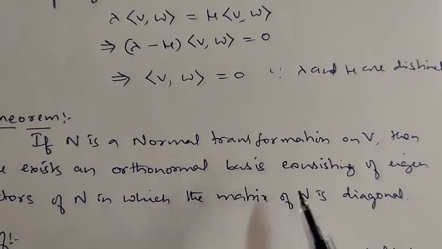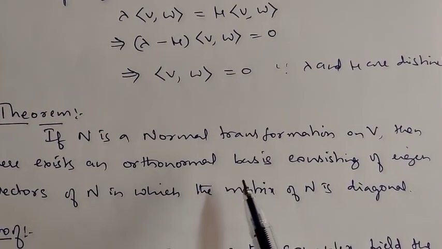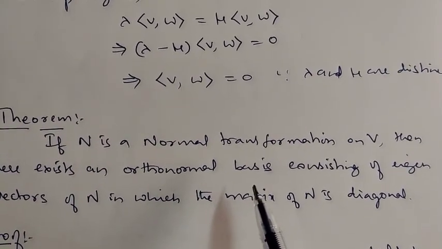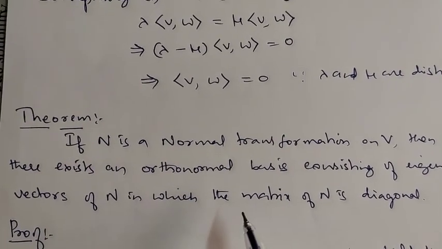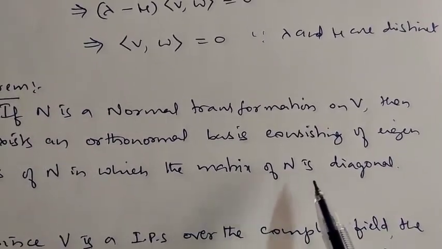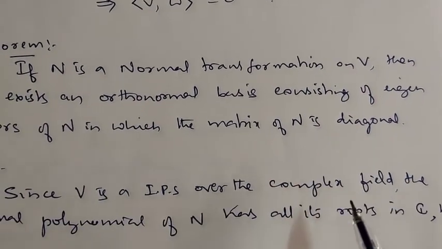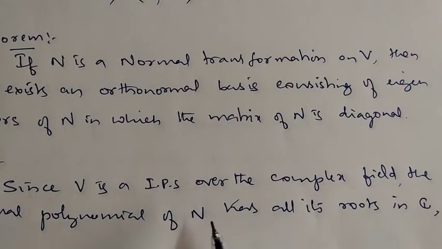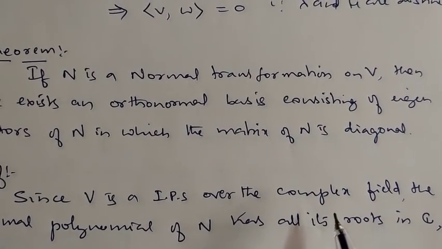If n is a normal transformation on V, then there exists an orthonormal basis consisting of eigenvectors of n, in which the matrix of n is diagonal. Okay, so now look here. Since V is an inner product space over the complex field, here in this section we assume that F is the complex field.